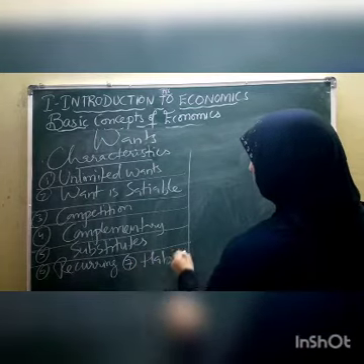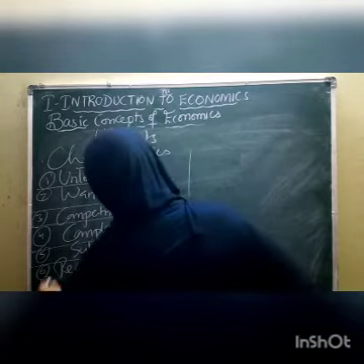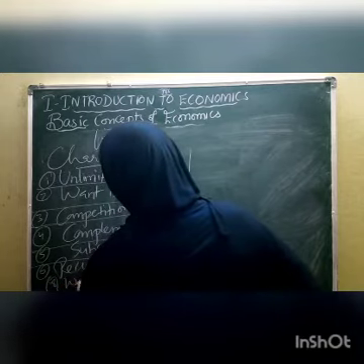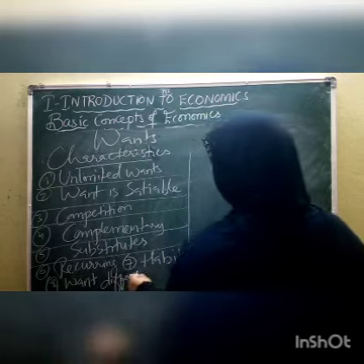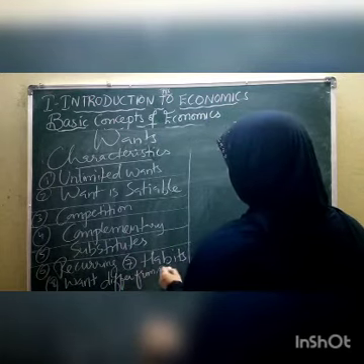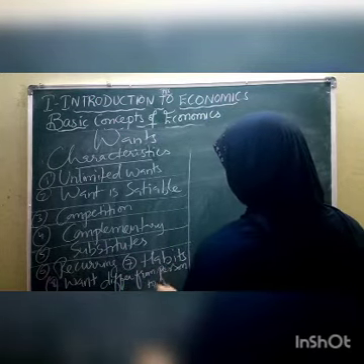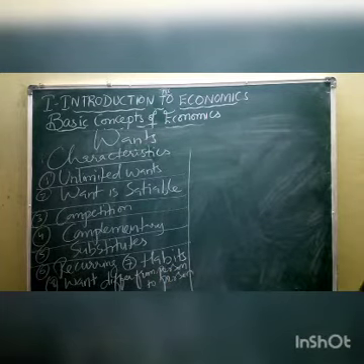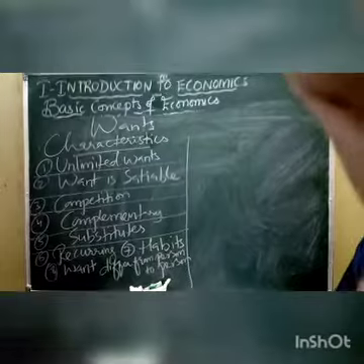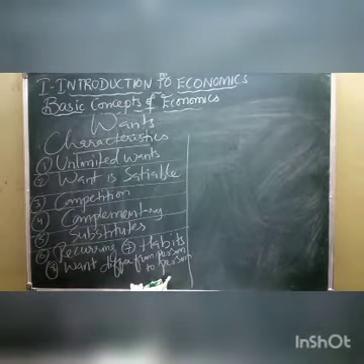Seventh one is habits. And the eighth one is wants differ from person to person. Now we are going to discuss, children, all these characteristics.